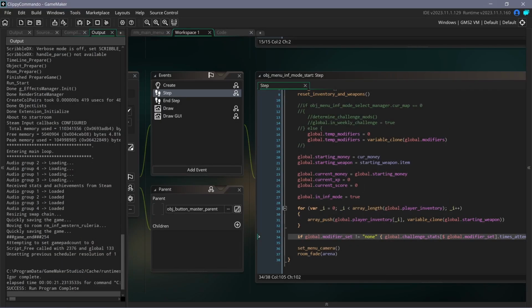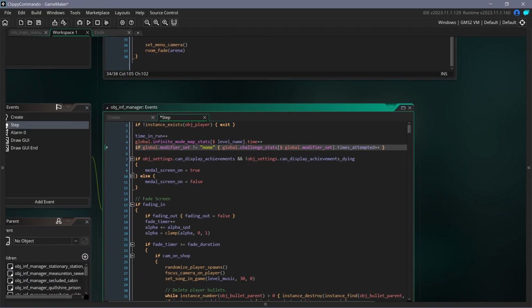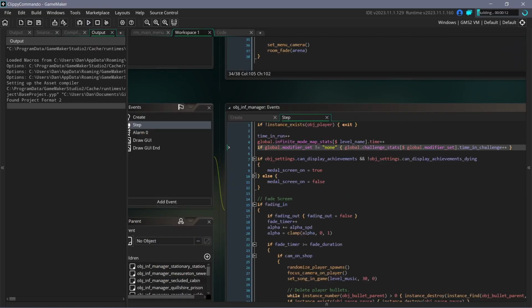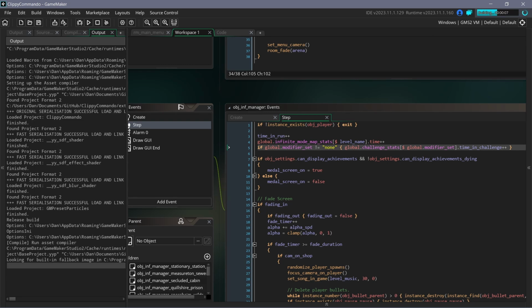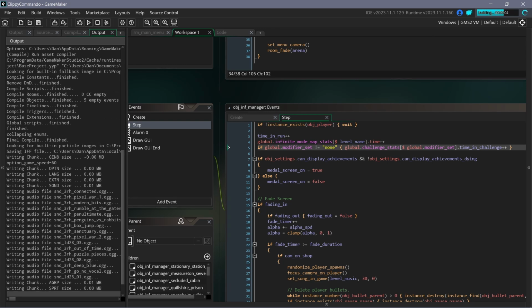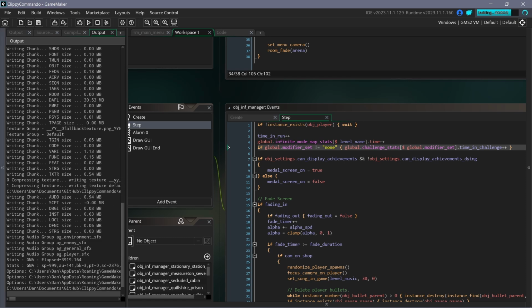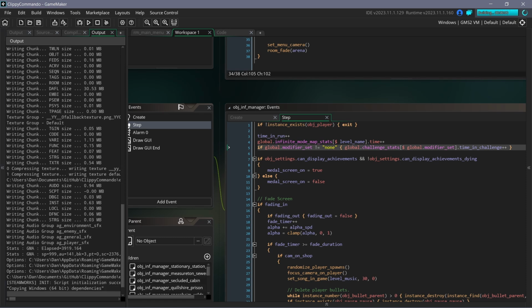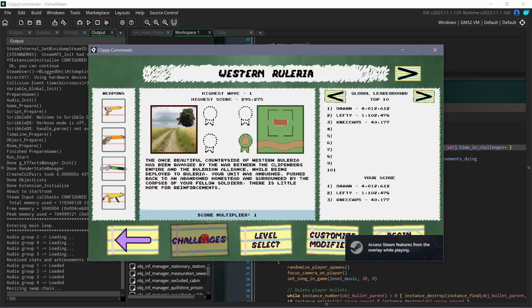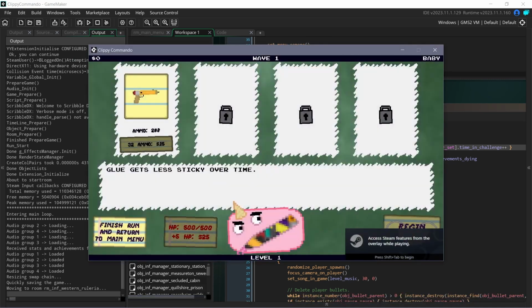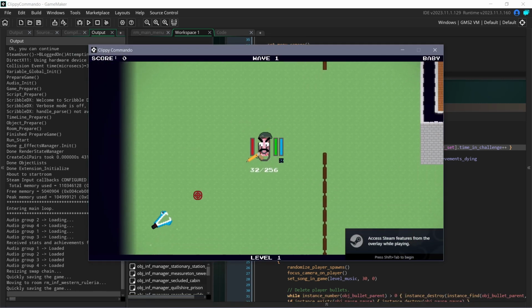Now to do time in challenge. And now when I start it, it should count up 1 for every frame that I'm in the infinite mode level, regardless of whether or not I'm paused or in the shop or actively in the fight, I guess. So let's see, I'll just mess around in here for a little bit.